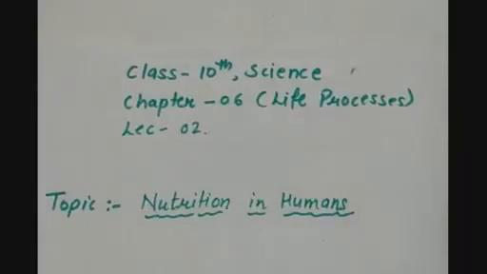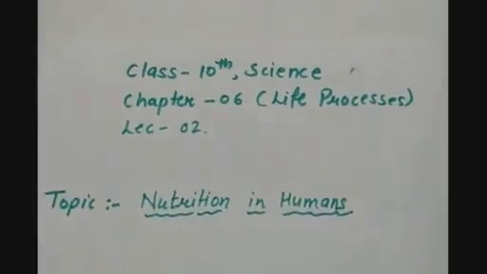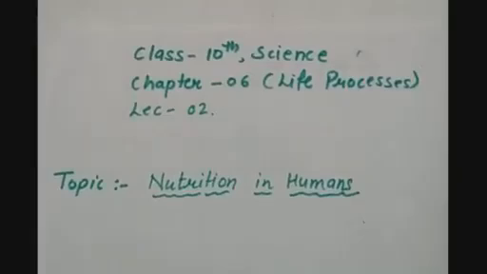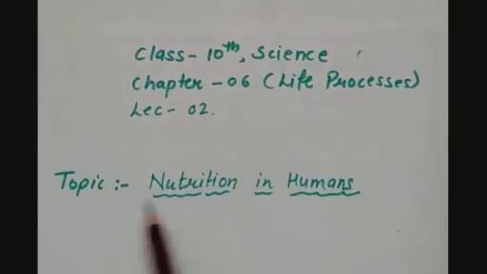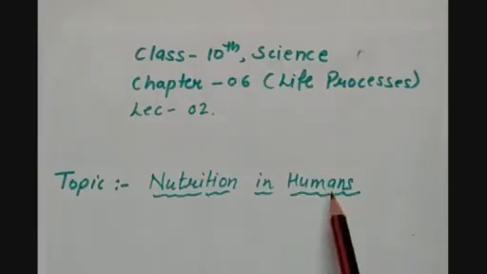So, the first life process is nutrition, the mode by which we absorb the energy. As we have seen, nutrition in plants and nutrition in lower animals as well. Now in today's lecture, the topic that we are going to cover is nutrition in humans.